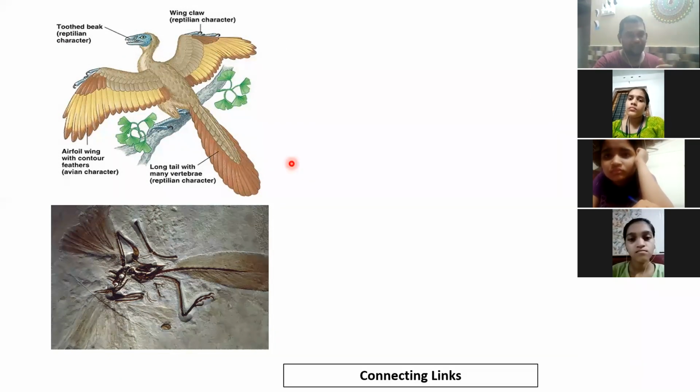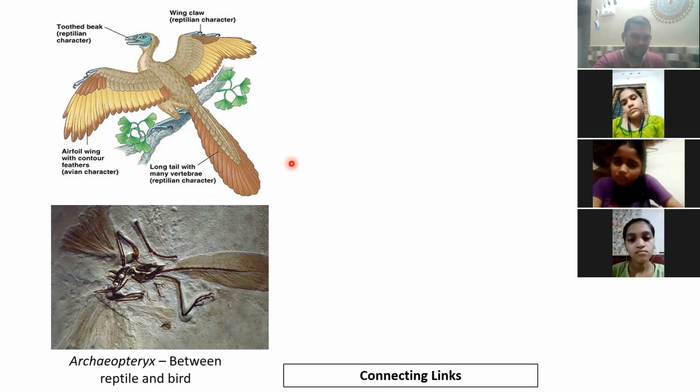Getting it? So such evidences are also understood, and because of that we come to know that birds have evolved from the reptiles. These connecting links give you that idea. Okay, the name of the animal is Archaeopteryx, between a reptile and bird. We just get it in the form of a fossil today.